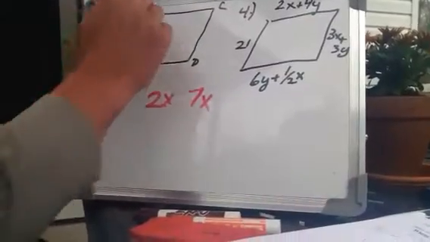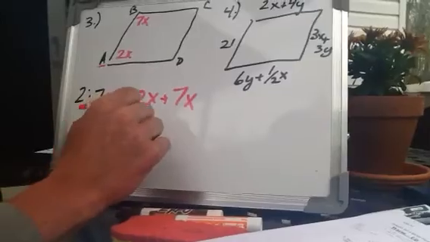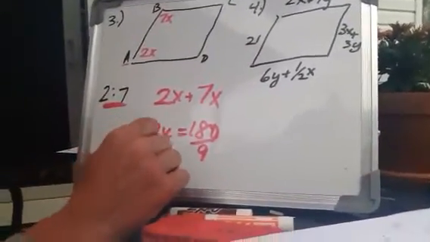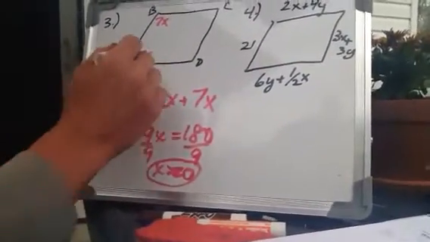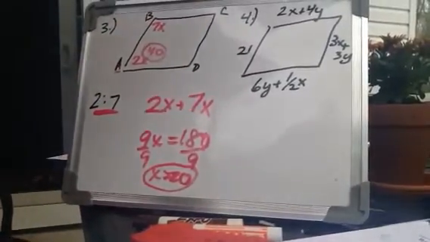So what do we know about consecutive angles? They add up to 180. So 9x equals 180. Divide by 9. X is 20. That is not your answer. You go in and plug it in. 2 times 20 is 40 degrees. So that's angle A.